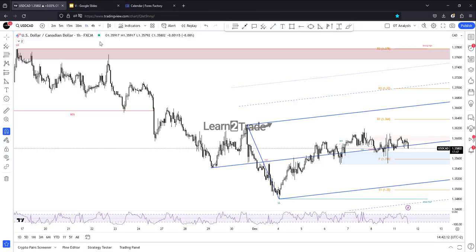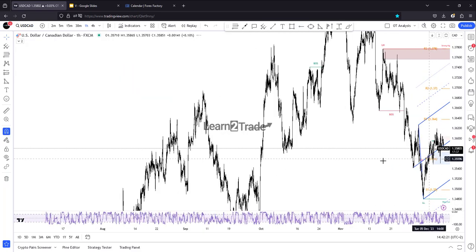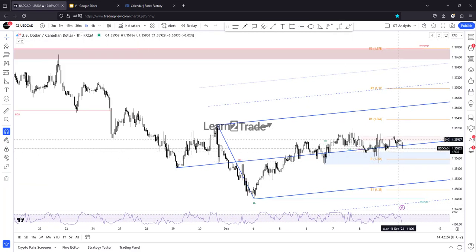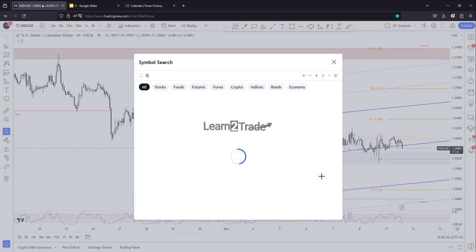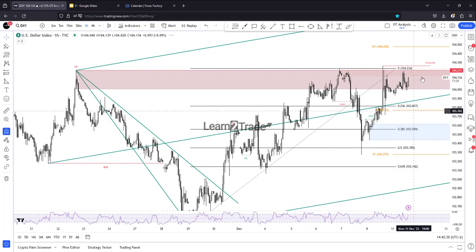So let's take a look. USDCAD, sideways movement here, and unfortunately, it has failed to take out the 1.36 psychological level. Maybe a retreat, a new drop here. Let's take a look at the DXY. The DXY continues to stay here, continues to challenge this supply zone.